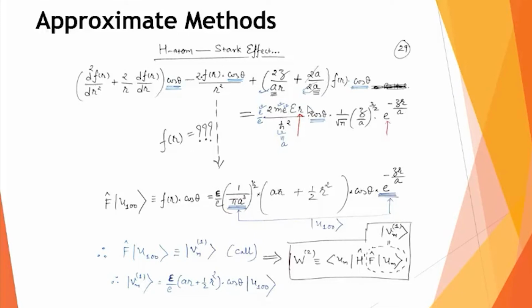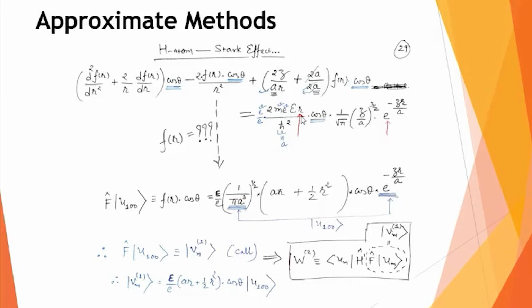Electric field E, capital E, is required. There is a small e that comes here in the denominator. This pi term and this 1 upon a raised to 3 by 2 term I am writing together here. This exponential term I am writing here, and cos theta, because totally capital F operates on u10, that requires cos theta.